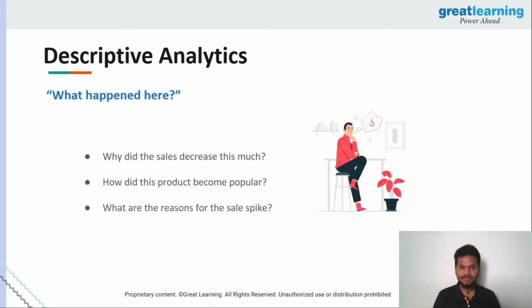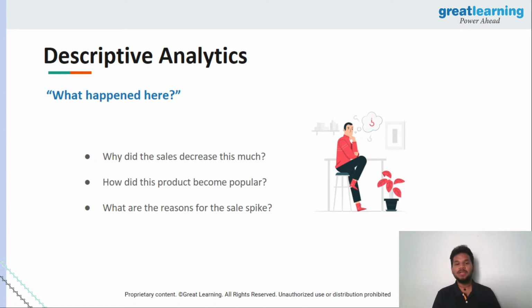Exactly the same thing here in the case of descriptive analytics as well. If you want all the answers to all these questions that you see on your screen right now, you'll use descriptive analysis. Like, why did the sales decrease this month? How did the product become so popular this month? Well, last month it wasn't selling fine. What are the reasons that this product is selling so much this month that we are going out of stock ourselves, right?